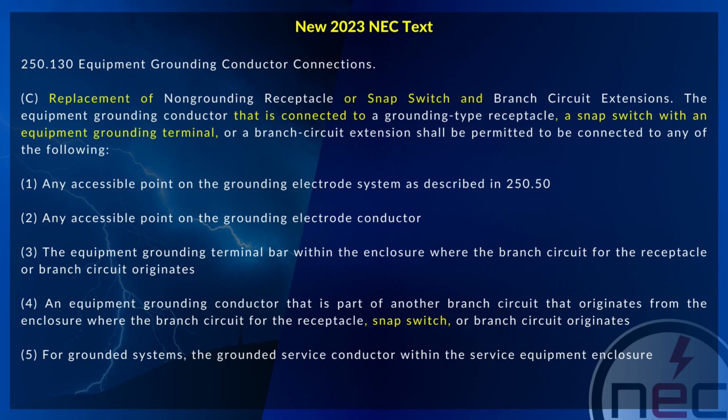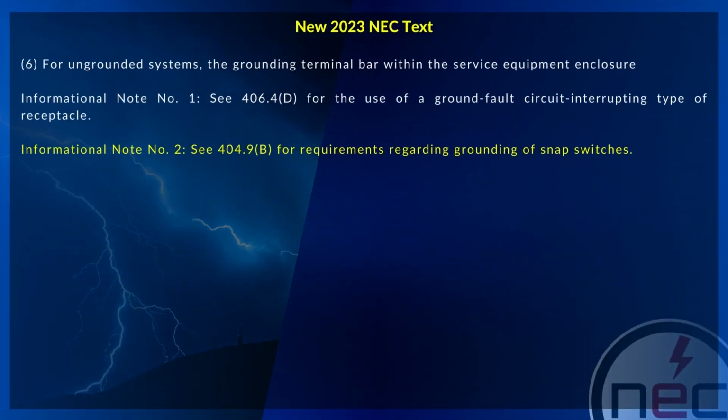An equipment grounding conductor that is part of another branch circuit that originates from the enclosure where the branch circuit for the receptacle or branch circuit originates. For grounded systems, the grounded service conductor within the service equipment enclosure, or for ungrounded systems, the grounding terminal bar within the service equipment enclosure.